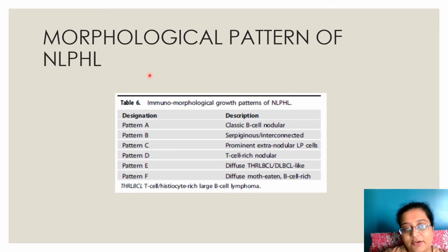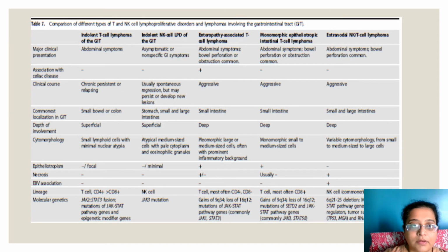Then this is just a pattern of LPHL, the 6 patterns A, B, C, D, E, F. This is for your knowledge. You need to remember this. Then this chart is there on the table in that article. You can download it, where they have compared different types of NK cell lymphomas and their features. I'm not going into detail, but you need to know. Just read it. When we do the individual lymphomas, we are going to take it one by one. Okay.